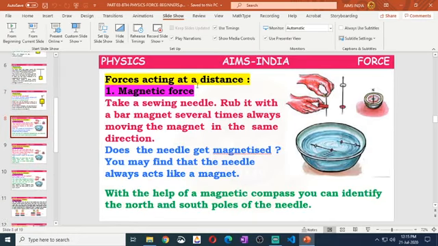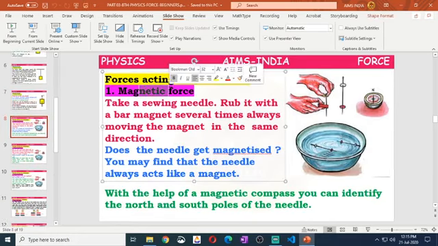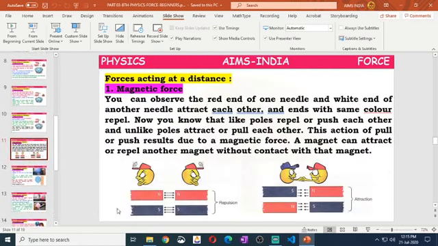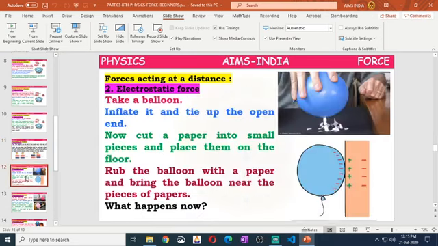Next, forces acting at a distance. Magnetic force means force between the poles. Without contact, this magnetic force will attract. Like poles produce a repulsion force; unlike poles produce an attraction force.